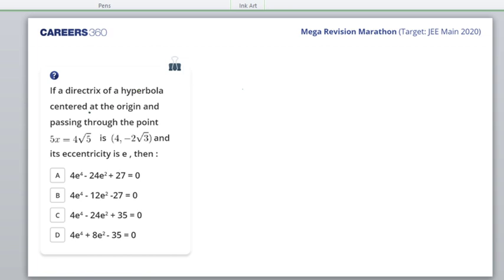The directrix of the hyperbola at the origin and passing through the point 4 minus 2 root 3 is 5x equal to 4 root 5, so directrix is x equals 4 by root 5. This is the directrix, and the hyperbola passes through 4 minus 2 root 3.